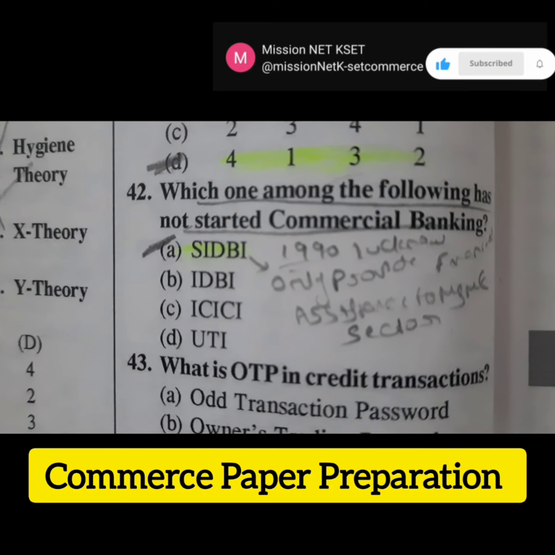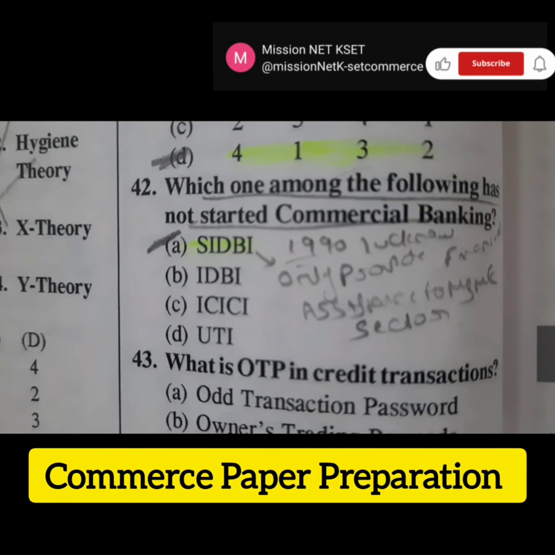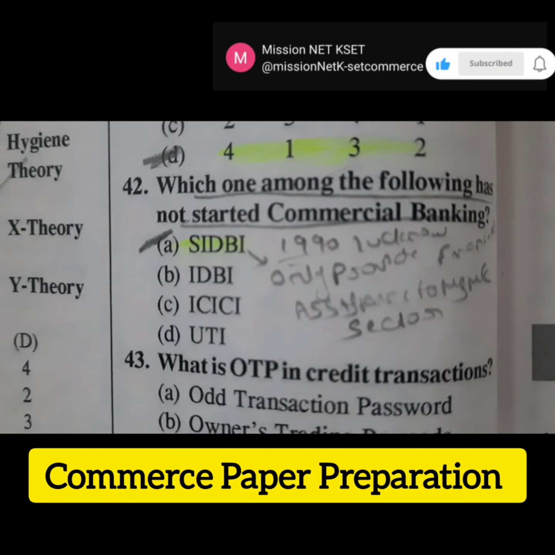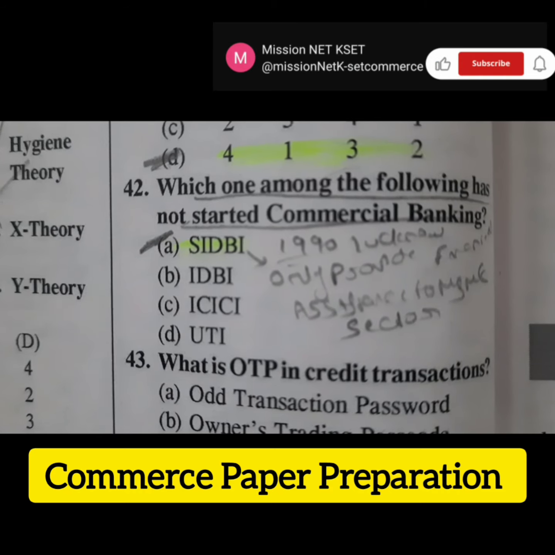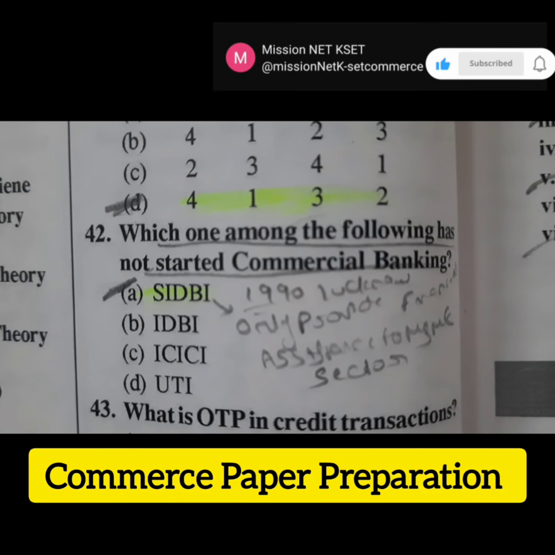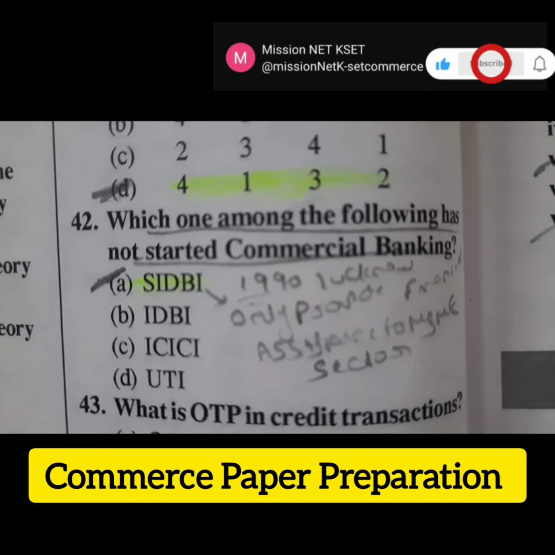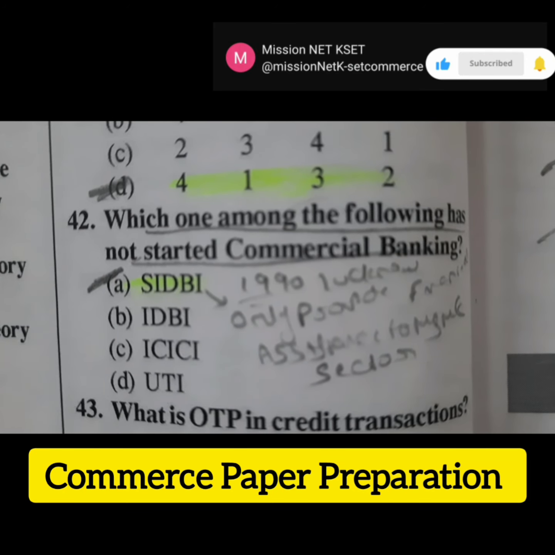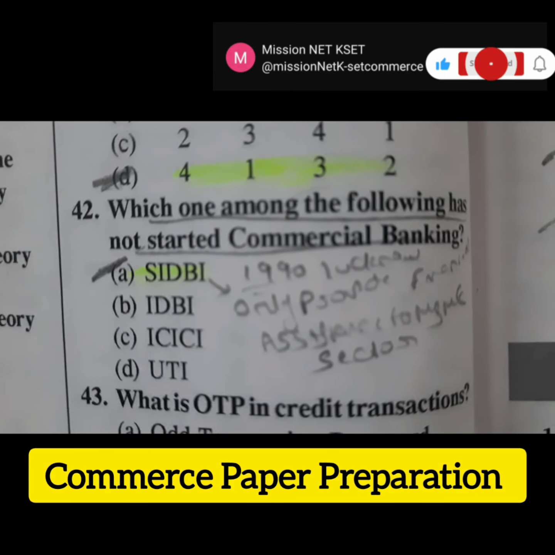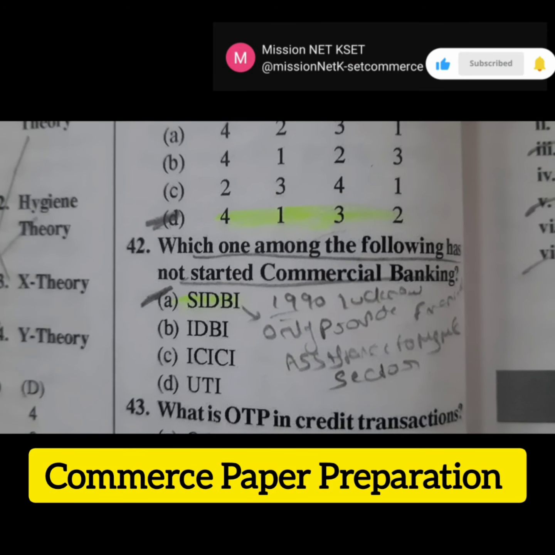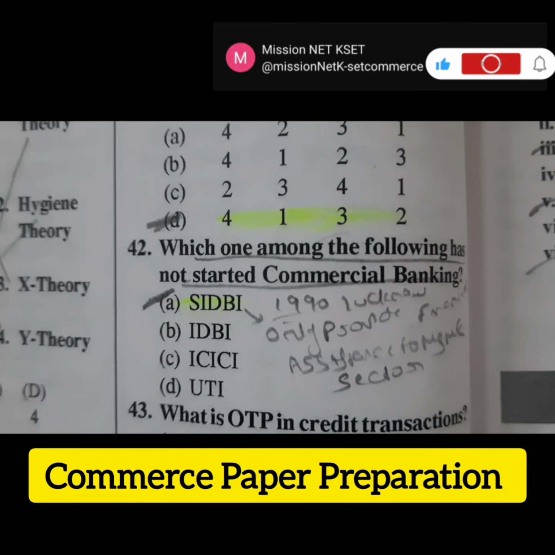Which one among the following has not started commercial banking? Here 4 options are given below. The right answer is option A, SIDBI. SIDBI stands for Small Industries Development Bank of India. It was established in the year 1990. The headquarters of SIDBI is located in Lucknow, and it only provides financial assistance to the MSME sector.